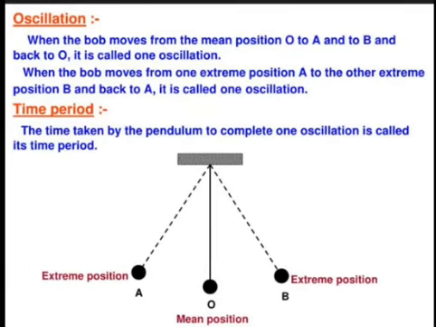Oscillation. When the bob moves from the mean position O to A and to B and back to O, it is called one oscillation. When the bob moves from one extreme position A to the other extreme position B and back to A, it is called one oscillation. Time period. The time taken by the pendulum to complete one oscillation is called its time period.